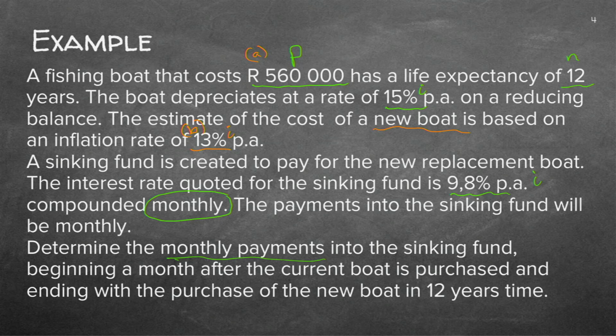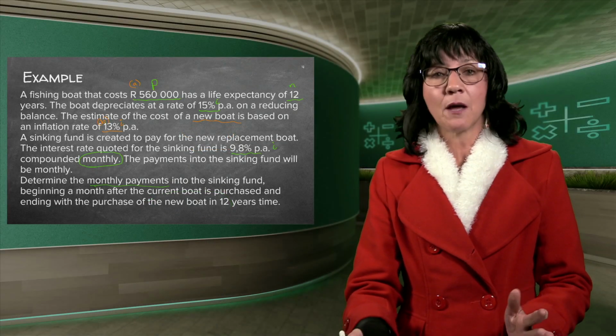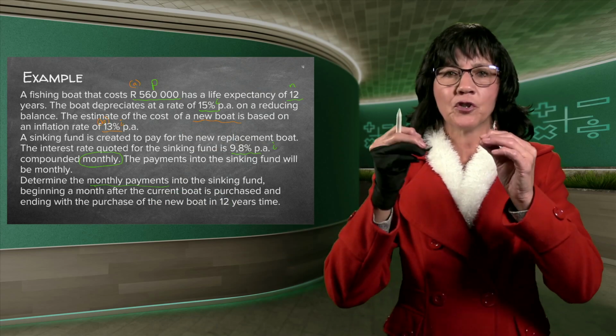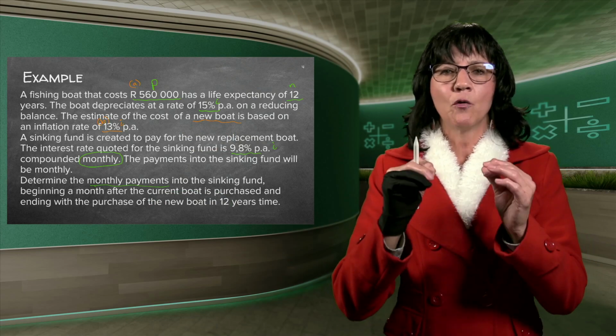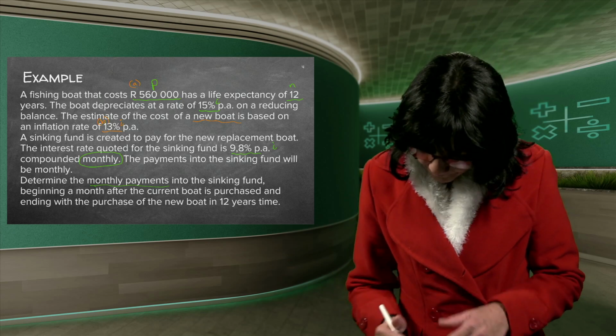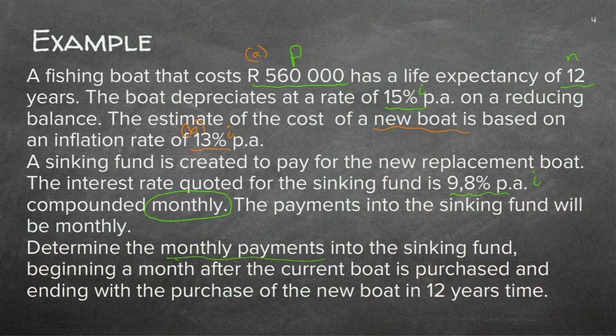Now they ask you, determine the monthly payments into the sinking fund, beginning a month after the current boat purchase. Now remember, all our formulae start at the end of the first month. So it's nothing funny. It doesn't start at the beginning like we did in previous lessons, or in 6 months' time. It starts at the end of the first month, which is the normal thing, how your formula is set up. Ending with the procedure in 12 years' time. So the 12 is the full amount of time that we have for this whole deal.